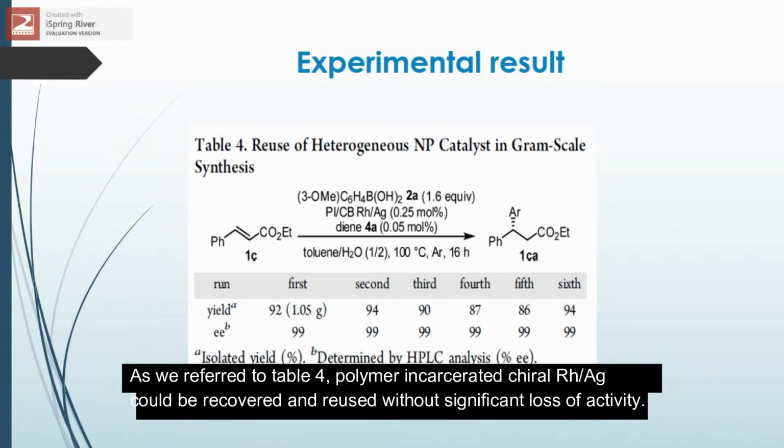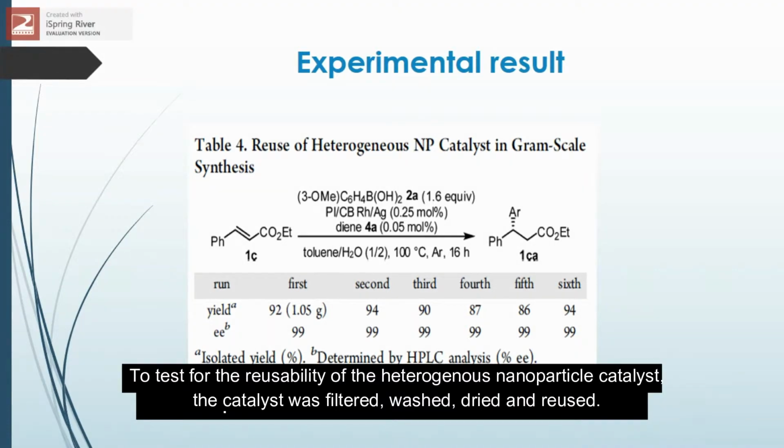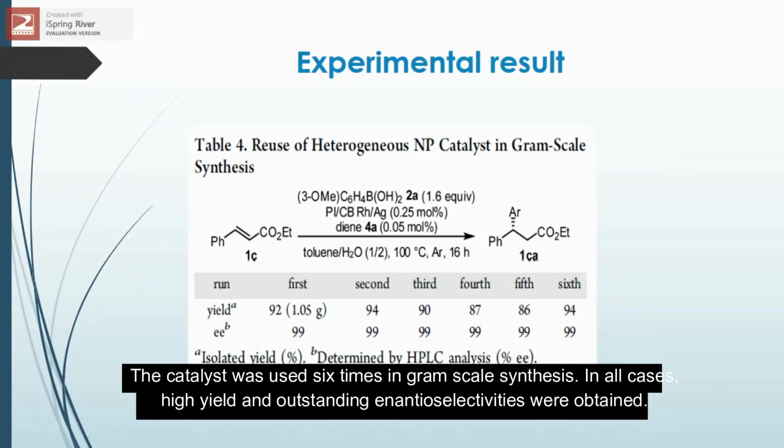As we referred to Table 4, polymer incarcerated chiral rhodium silver could be recovered and reused without significant loss of activity. To test for the reusability of the heterogeneous nanoparticle catalyst, the catalyst was filtered, washed, dried and reused. The catalyst was used 6 times in gram-scale synthesis. In all cases, high yield and outstanding enantiomer selectivities were obtained.